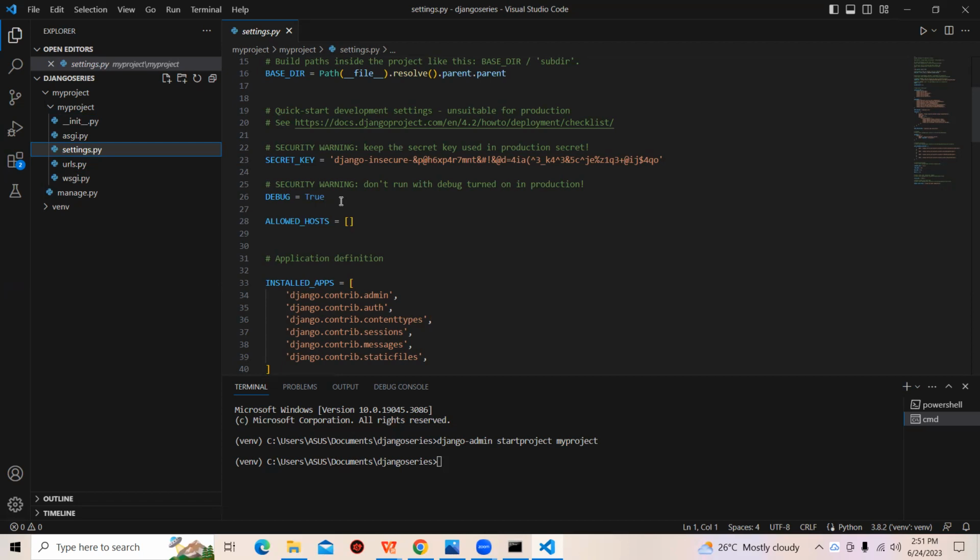Now we've started. Let's see how our Django project looks for the meantime. If you're using Linux or any other operating system aside from Windows, please use python instead of py. So: py manage.py runserver.